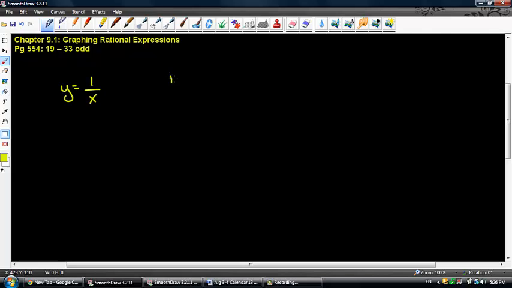First thing we want to look at is the domain. Now remember, domain is defined as all the values that x can or can't equal, depending on which one's easier for us to write. When we deal with fractions, we're trying to avoid any value that would turn the bottom into 0, right? Because we can't divide by 0 in math. It just causes a lot of problems. It's undefined by math standards. So when we say the domain here, we're going to say x cannot equal 0.